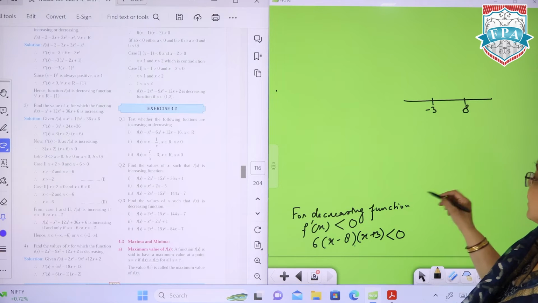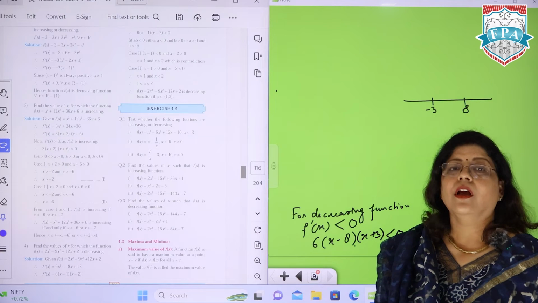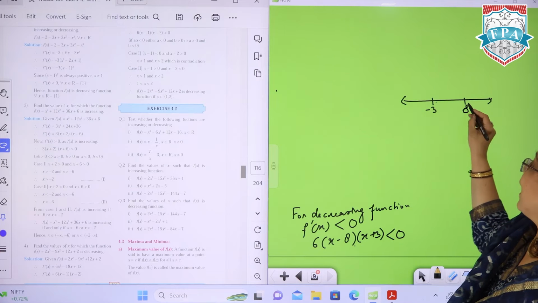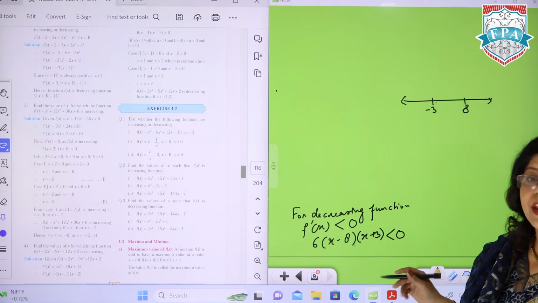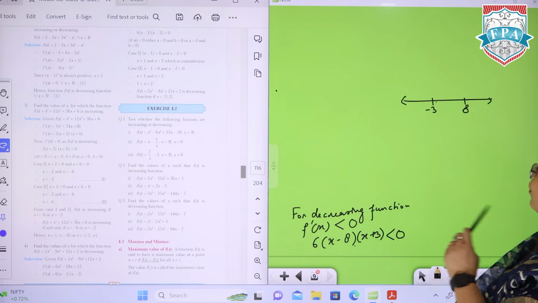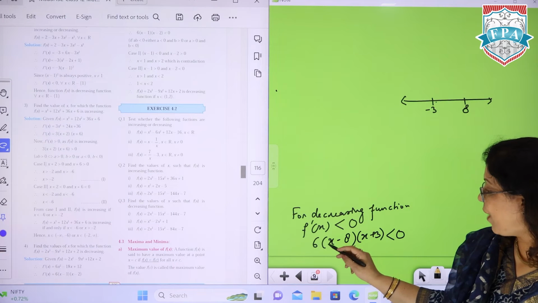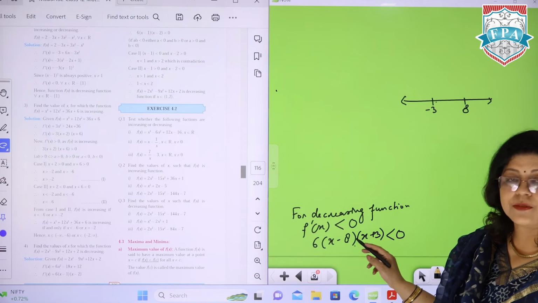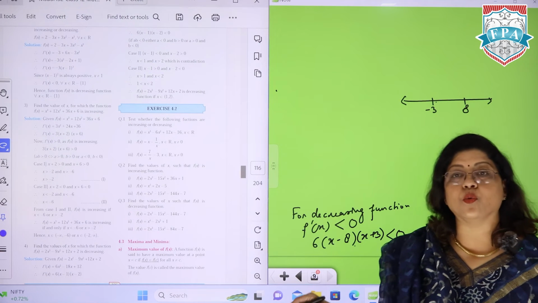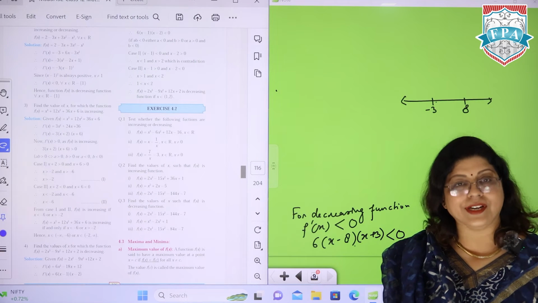So once we get this, we'll take any value of x less than -3, a value between -3 and 8, it's like a number line, and a value more than 8, and check कि कहाँ पे वो function less than 0 हो रहा है. तो let's take a value less than -3, say -5 ले लेते हैं. So -5 minus 8 is -13, and -5 plus 3 is -2. So your answer will come as -13 into -2, which is 26.